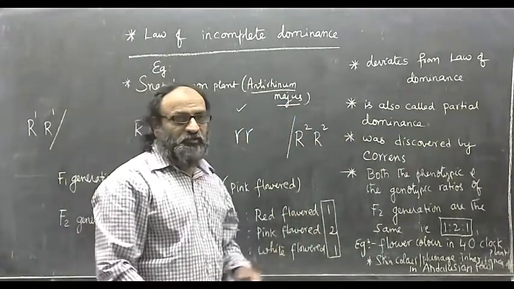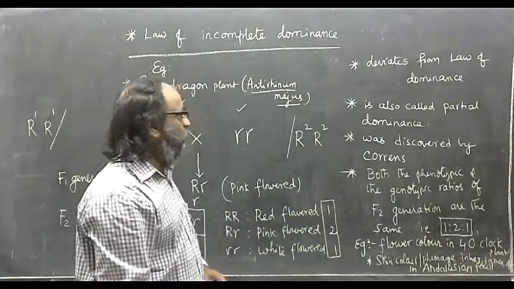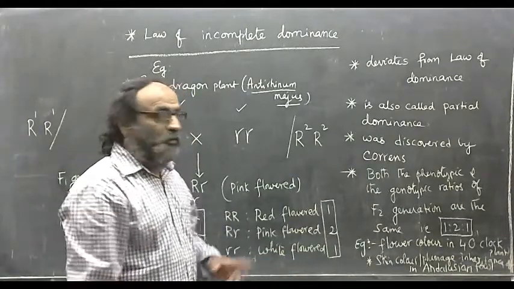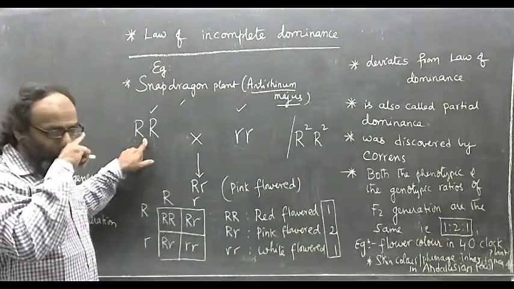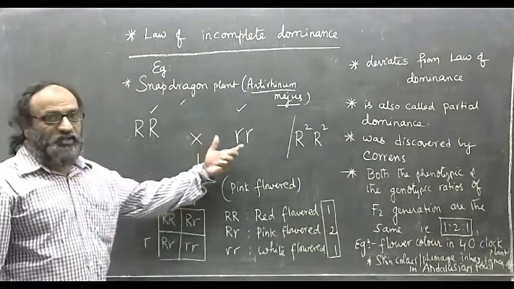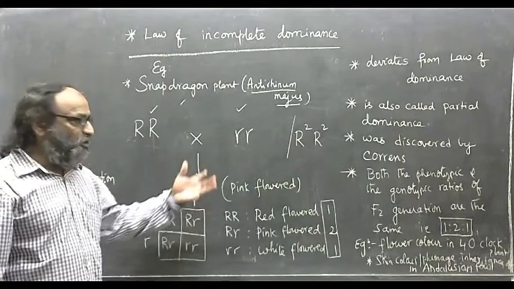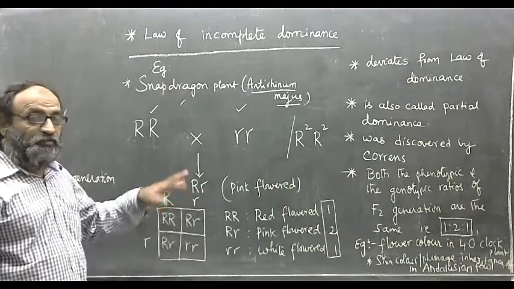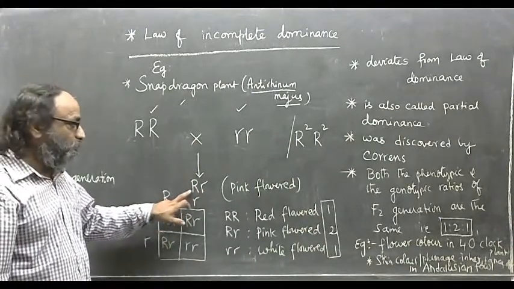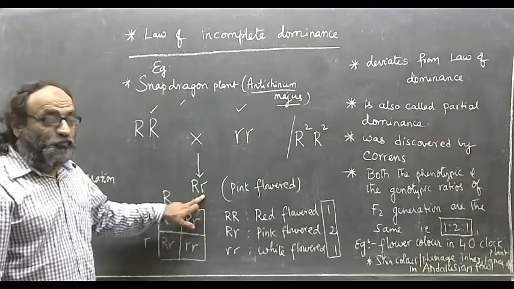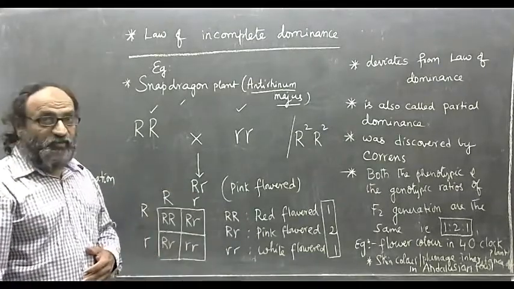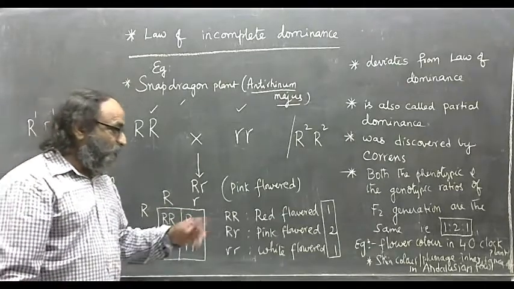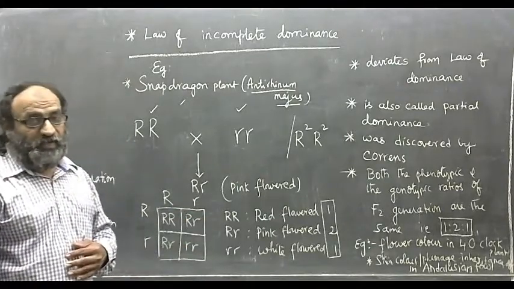In Mirabilis jalapa also, that is in 4 o'clock plant, there are Mirabilis jalapa with red flower and Mirabilis jalapa with white flower. The offspring of F1 generation, even in Mirabilis jalapa, are all pink flower. And offspring of F2 generation are found to be red flower, pink flower and white flower plants.